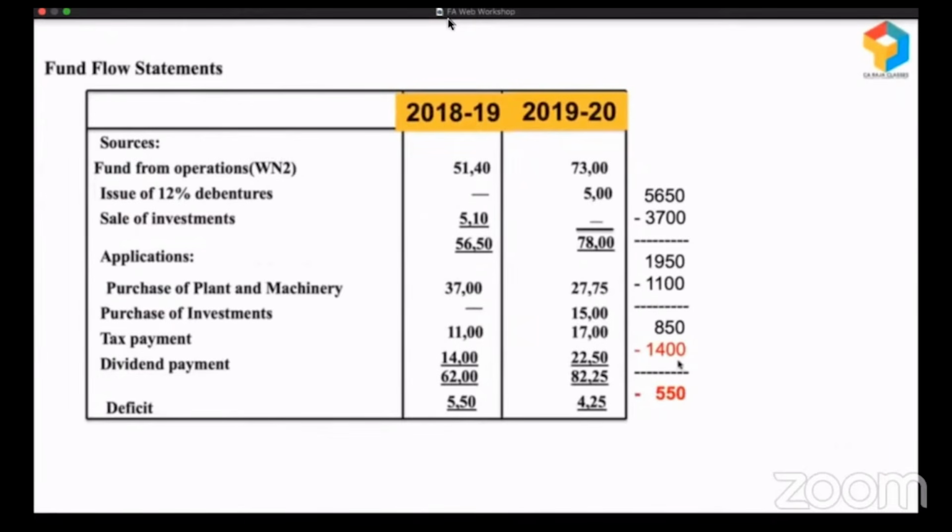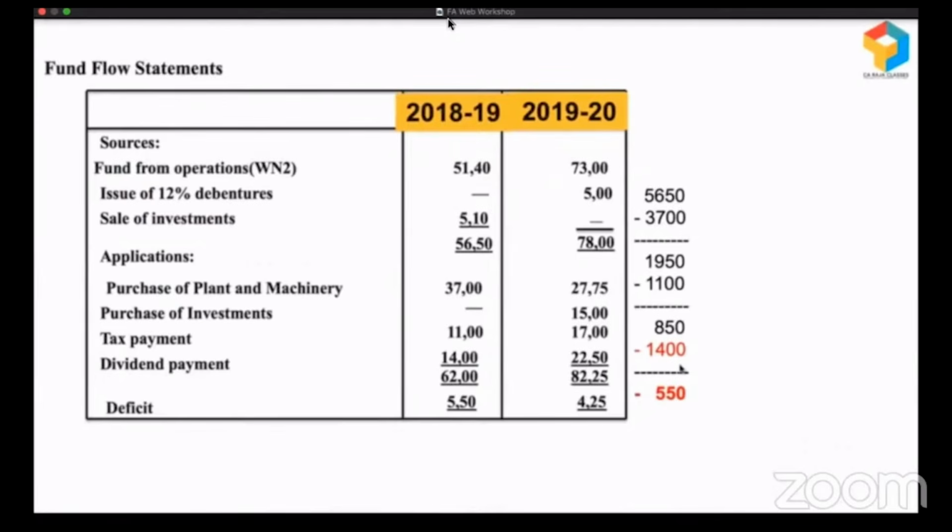Or the other way: when they have an investment of 3,700 to make, why are they paying dividend? They could have used this money for funding that. They didn't. They paid dividend when they didn't have adequate funds. When they had only 850, they paid 1,400. They simply diverted short-term funds for long-term purpose.